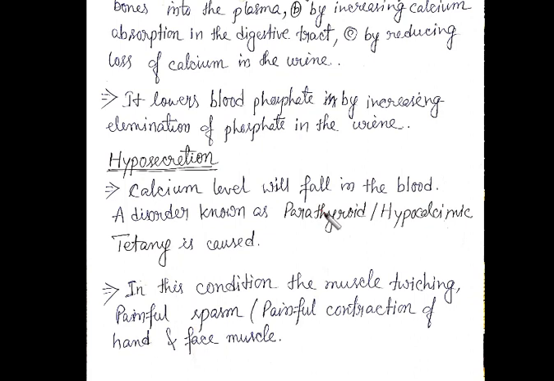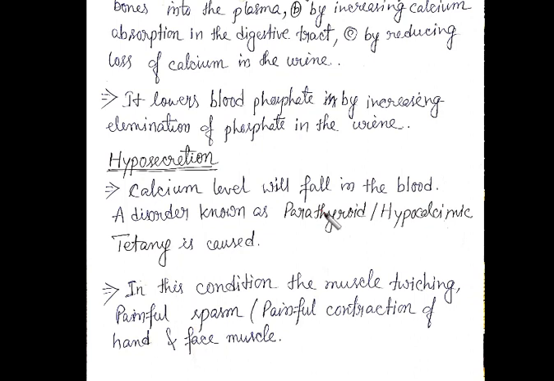This will happen. And tetany के बारे में we have already discussed about the tetany in the chapter of locomotion and movement. Tetany is a disease that is also known as wild contraction, right? Now in this condition, the muscle twitching, painful spasm, okay, where we can see this condition, these things happen like painful spasm in hand and face muscles, okay.